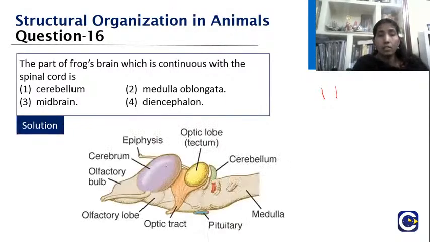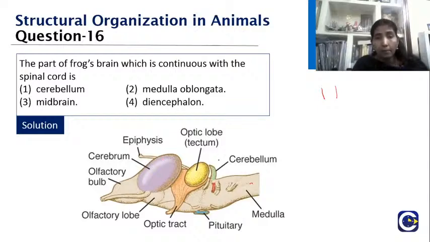So you have the forebrain, then the midbrain, and then the hindbrain. In the hindbrain you see the cerebellum and the medulla, and the medulla is the one which is going to continue down. In the forebrain you are seeing the olfactory lobe, the cerebral hemisphere, and then the diencephalon. In the midbrain we have the optic lobes.